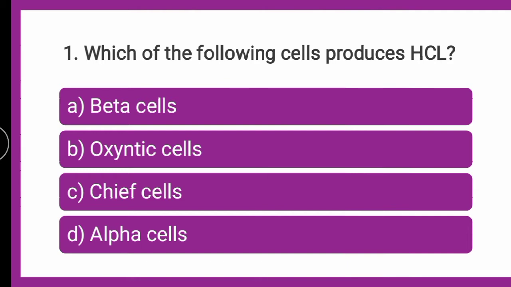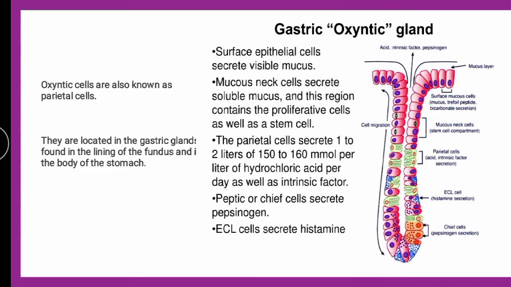So, the cells which are producing hydrochloric acid are nothing but oxyntic cells. Now, what function do these oxyntic cells have? They are also known as parietal cells. Oxyntic cell you might not have heard about, but parietal cell you might have heard. So parietal cells secrete the hydrochloric acid and are also associated with the intrinsic factor secretion.